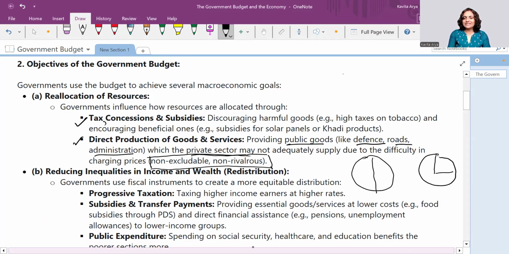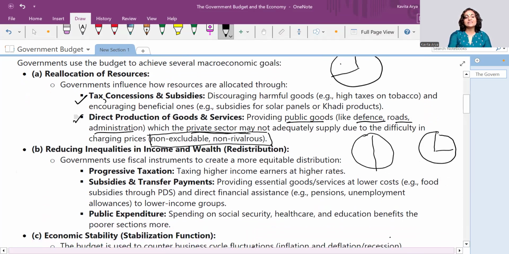But if one child is sleeping and the naughty child takes 3/4, the other child is left with just 1/4. It means the consumption of pizza is rivalrous here. By one person's consumption, the other person's consumption is impacted. Whereas it is not so with public goods. Public goods are open to all. If one person is consuming, it's not that nothing is left for the other person. So these are non-rivalrous in nature.